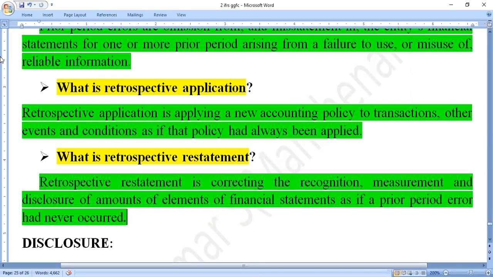So what happens here? It is recorrecting the statement. If they made any mistake in the recognition criteria, any mistake in the measurement criteria, any mistake in the disclosure criteria, each and every mistake will be corrected in the retrospective restatement. These are what they ask for 2 marks questions.